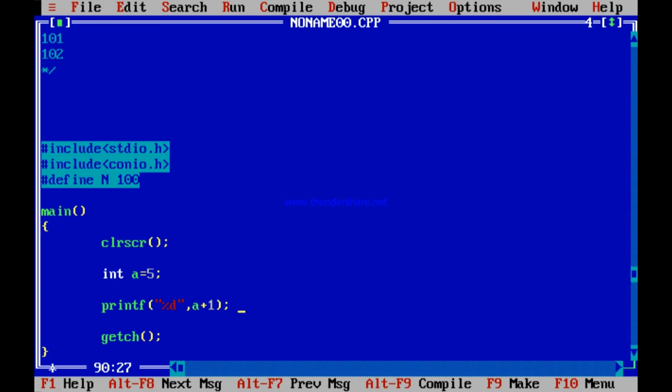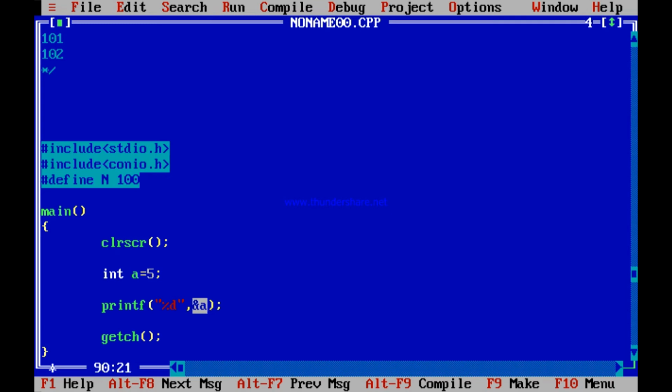Yes, it is an integer. A plus 1 is 6. So let me run it. Yes, 6. But then, if I want to print not a, but the address of a, as soon as I want to print the address of a, it is not a decimal number. Address of a is always represented in hexadecimal internally.